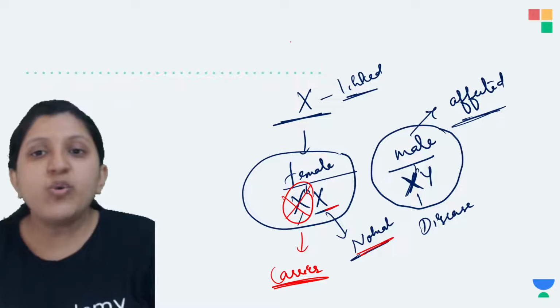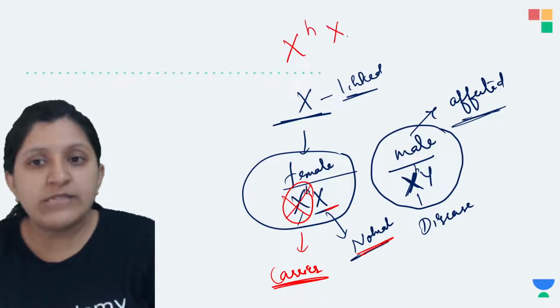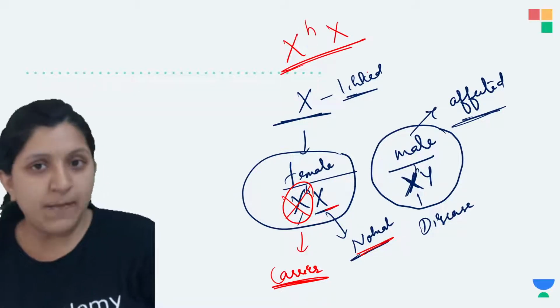Only one of the X chromosomes is affected, and the other one is completely normal.